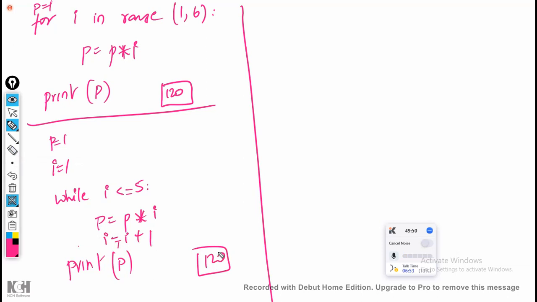This is the second one. Third one, in the same question, again: for I in list of 1, 2, 3, 4, 5, P is equal to P into I, where P is equal to 1. Print P. What is the answer of this one?